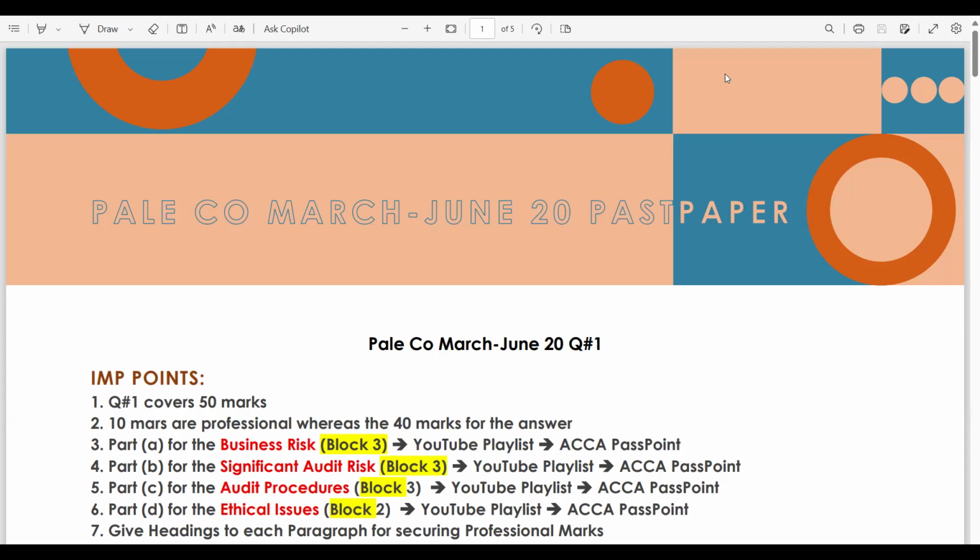Based on the analysis I have done on this industry, it is appropriate for overall materiality to be based on profit before income taxes. Why not PBT? Because this is the hint given by the examiner that, as you know, IFRS 18 has been introduced.